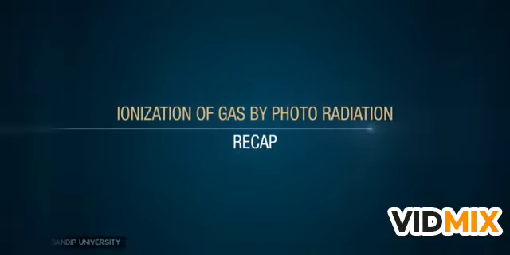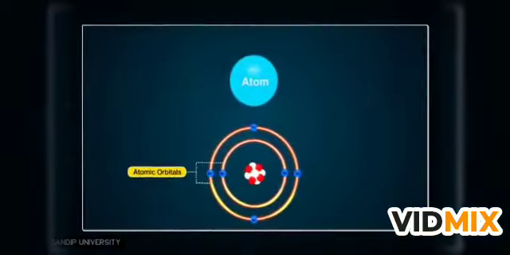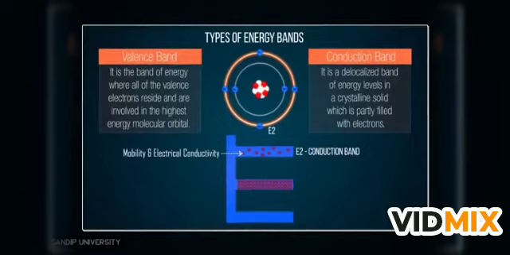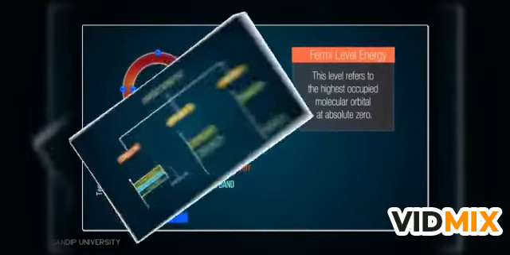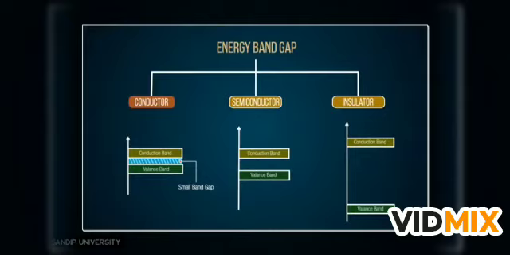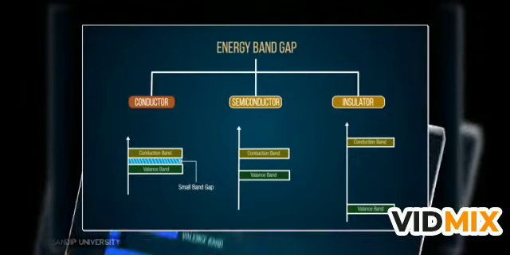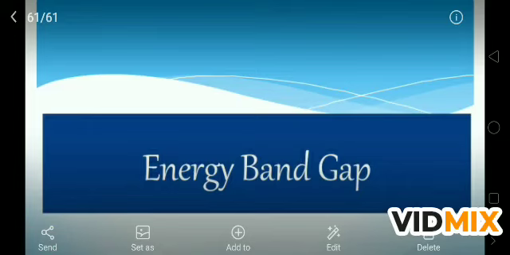Recap. In this lesson, we learnt about band theory, types and importance of energy bands, Fermi level energy, band gap, and the relationship between the band gap and the properties of a conductor.